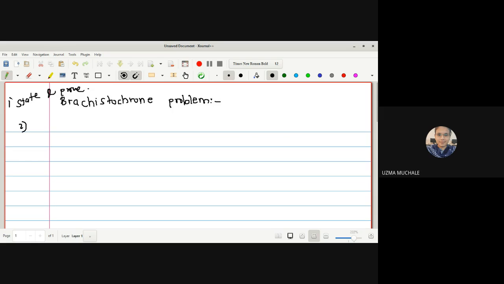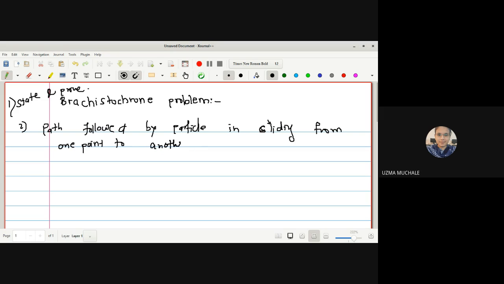Or the question may be: state and prove the Brachistochrone problem. The second one, the question may be: the path followed by a particle in sliding from one point to another point under the influence of gravity is a cycloid. Now you must know what a cycloid is.